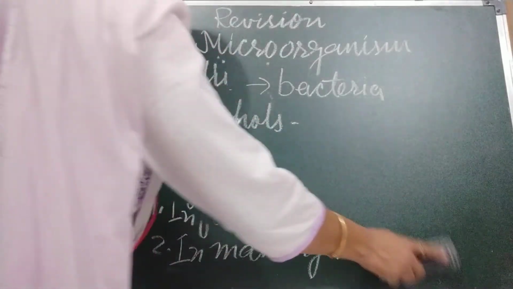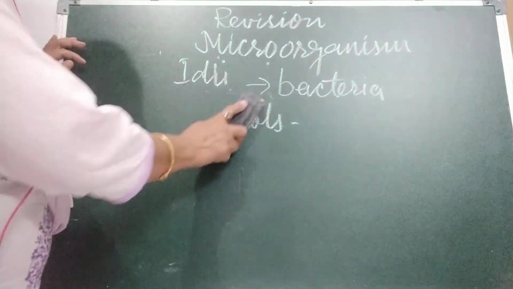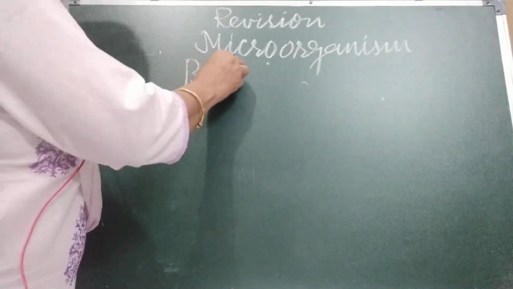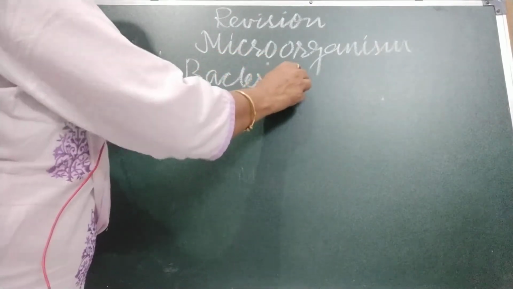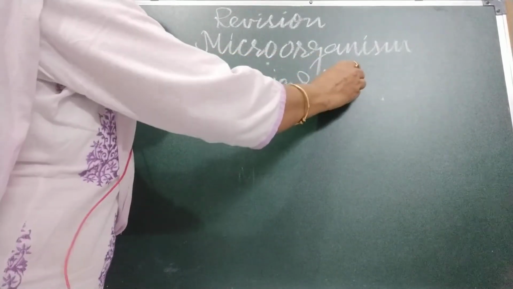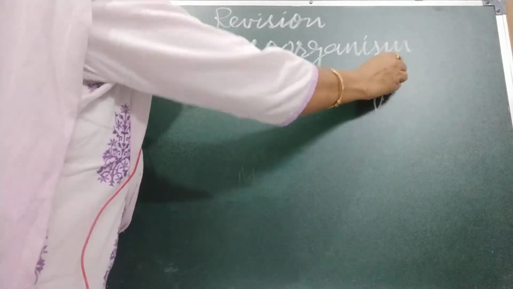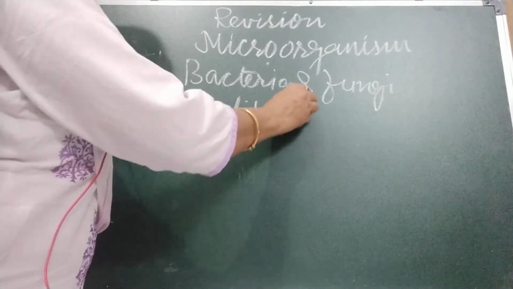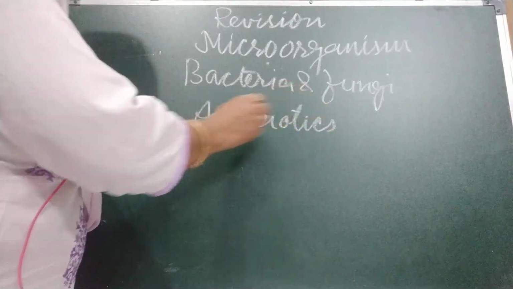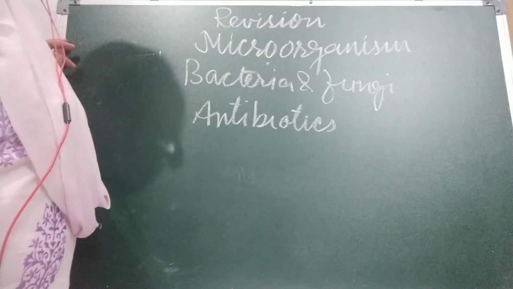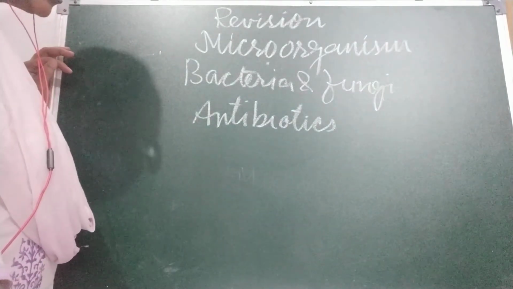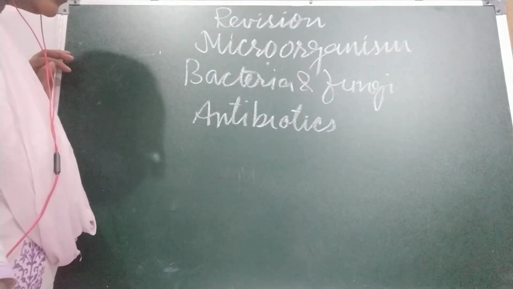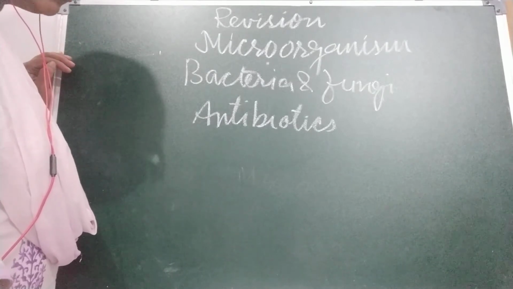Very important, making medicines. Bacteria and fungi are used to make medicines. And that medicine is called antibiotics. Okay. When we consume these antibiotics, they kill bacteria in a bacterial infection in our body. So bacteria and fungi are used to make medicines called antibiotics.